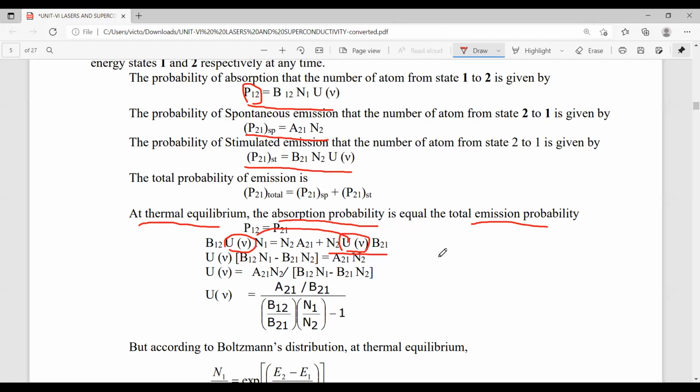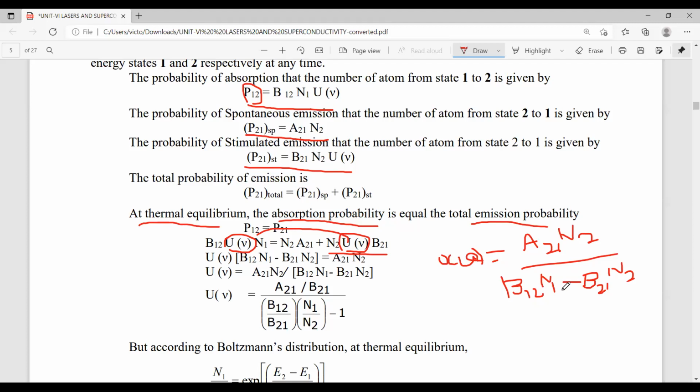That means we have U nu is equal to A21 N2 by B12 N1 minus B21 N2. So this is the expression for U nu.